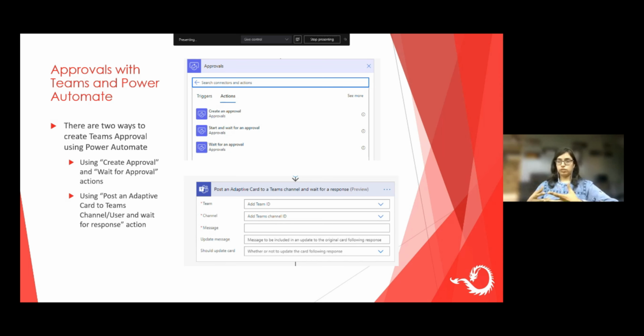There are two ways of implementing approvals with Power Automate. Power Automate already has an inbuilt structure for doing approvals, so we will use the create an approval and wait for an approval actions, which are inbuilt actions of Power Automate. And there is also another way: posting an adaptive card to a Teams channel or a user and then waiting for a response from the user. Those are the two different ways of implementing approvals with Teams from Power Automate, so we'll see both of those options.